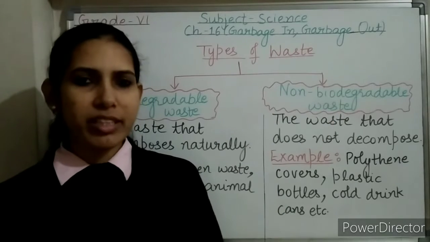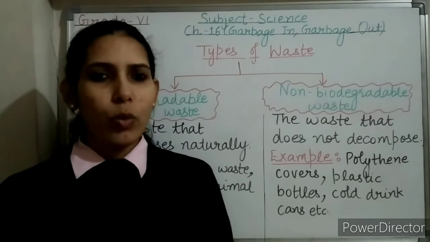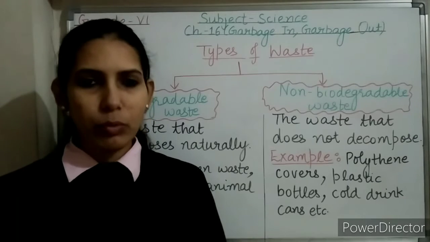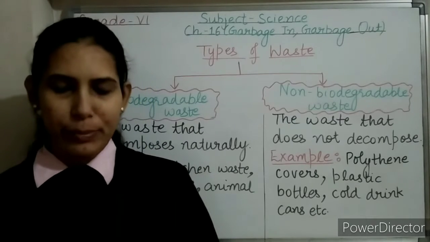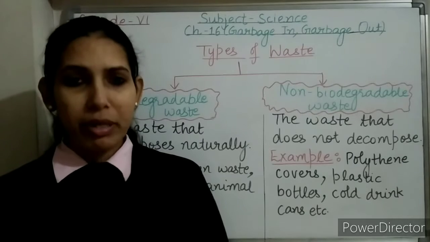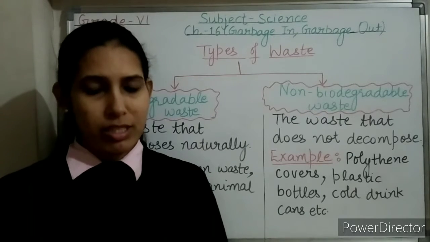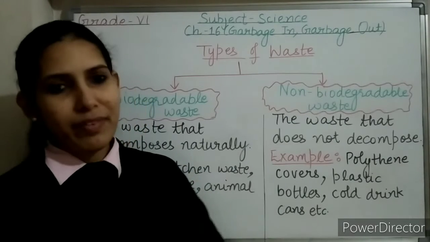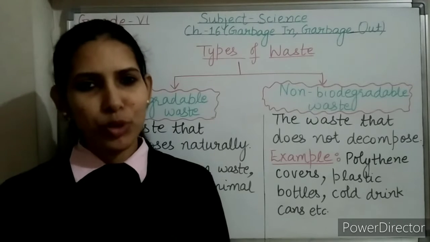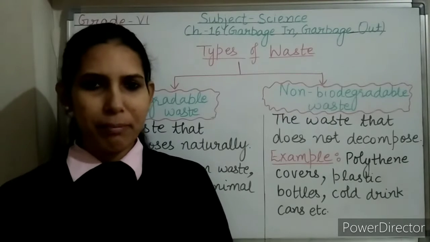In this chapter, we will study about waste. What is waste? What are the different types of waste? And what is the need to manage waste wisely? We will study different ways by which we can manage waste carefully. And lastly, we will study about plastic. It is a boon or curse. So let's start the chapter.